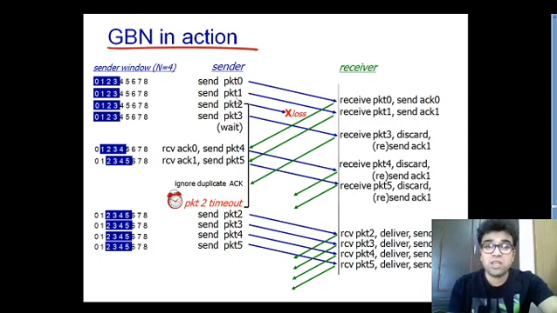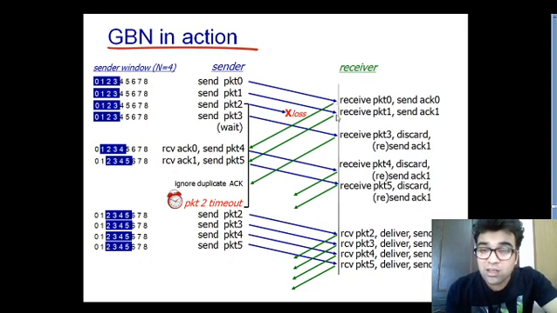So here you can see, after sending these 4 packets from 0 to 3, the sending side will be in a waiting state. This sender can send these 4 packets without waiting for the acknowledgement, and you can see over here this sending side is in a waiting state now. Now you can see the receiving side has already sent the acknowledgement of packet number 0 and packet number 1.